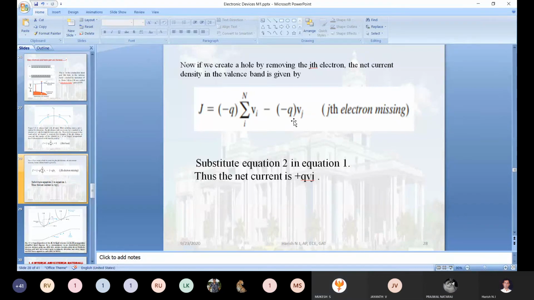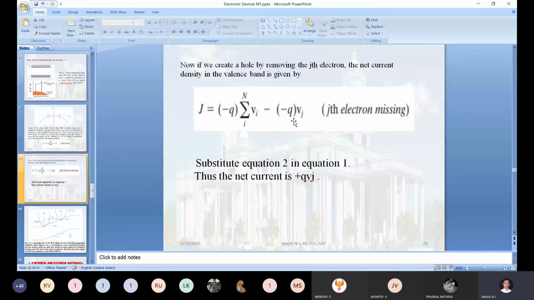Yes, sir. Yeah, this simple example we can take for better understanding of how the hole and electron will be created. How the hole and electron will be created. Correct?